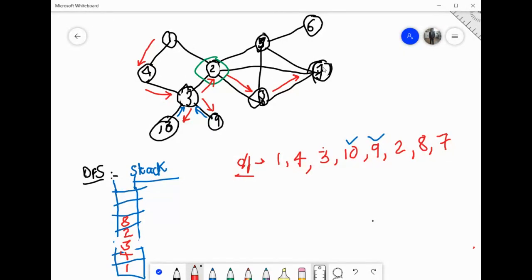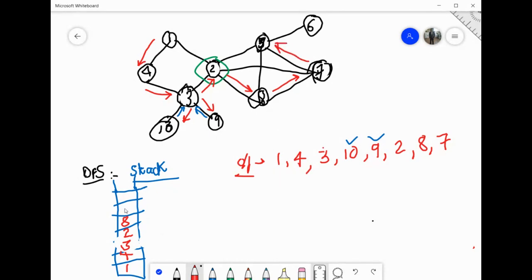I have to explore all the possible options of 7. Is there any possible option of 7? Yes, we have this path 5. Okay, 2 is already explored, so you will not go in this direction. 8 is already explored. There are 3 adjacent nodes of 7: 8, 2 and 5. 2 and 8 are already in the output, so you don't have to do anything, but 5 is not in the output, so this is the path that I can follow.